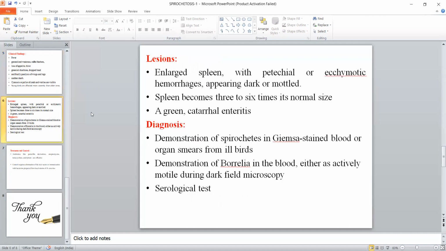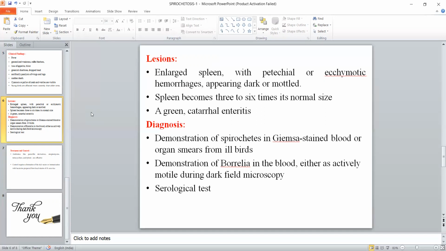If we see the post-mortem lesions, it is important that there will be splenomegaly. The spleen will become 3 to 6 times its normal size, and also there will be greenish catarrhal enteritis. Sometimes in objective questions, they may ask that greenish catarrhal enteritis and splenomegaly are characteristic of which disease. So in avian spirochetosis, there will be catarrhal enteritis, greenish diarrhea with splenomegaly.